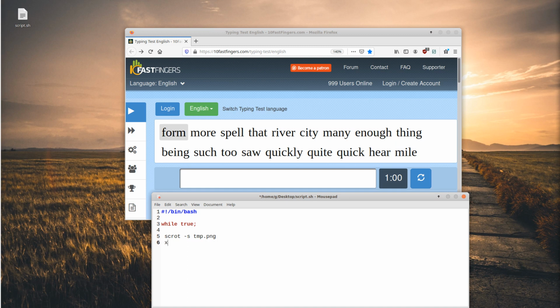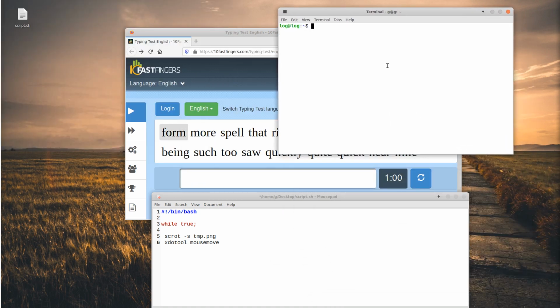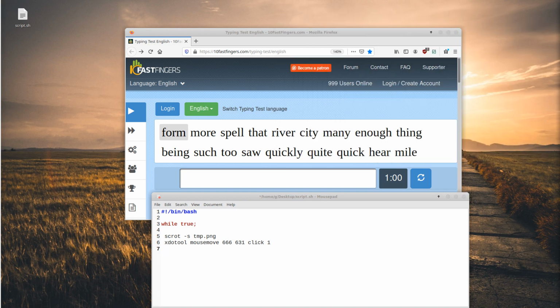Okay, then I am going to use xdotool mousemove, and I need to find the location of this input box. So I'm going to open this terminal and say, okay, let's see, xdotool getmouselocation. That's not the right mouse location. So put your mouse down here and then hit enter. And let's see, I'm going to move to 666, 631, and I am going to click with the first mouse button. Perfect.